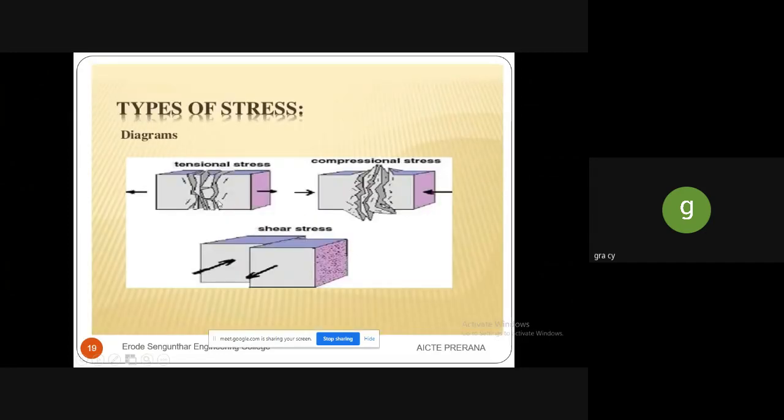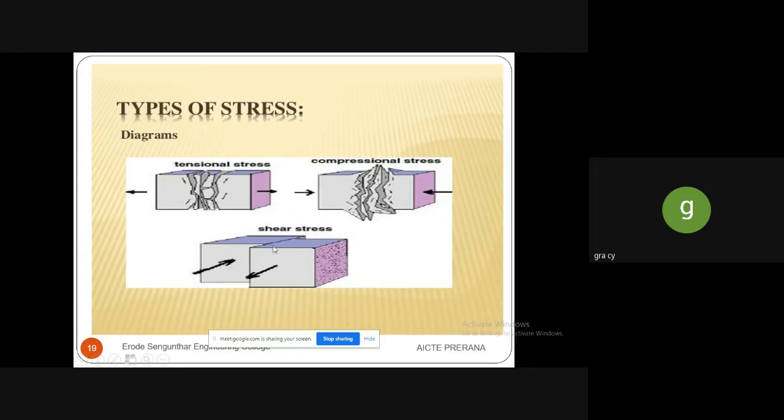Let me explain this sketch diagram. The types of stresses: tensional stress is a pulling action. When the force acts on the external body as a pulling action, tension occurs in this area. Hence, it is called tensional stress. And here, see the arrow mark. It is a pushing action, so we call this compressional stress. We can see the compression, and the failure will occur like this.